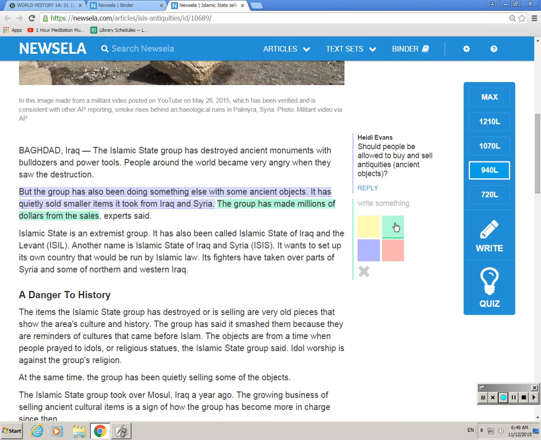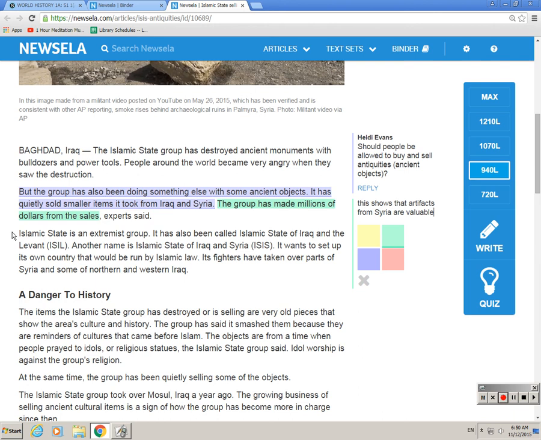I'm going to highlight this in green, and I'm going to write, this shows, so I'm thinking about how I could use this evidence. This shows that artifacts from Syria are valuable. Okay, and I'm taking note form over on this side, so you don't need to write complete sentences. You're just jotting a note to yourself so that you remember why this evidence might be related to the question, the lens that we're reading through.